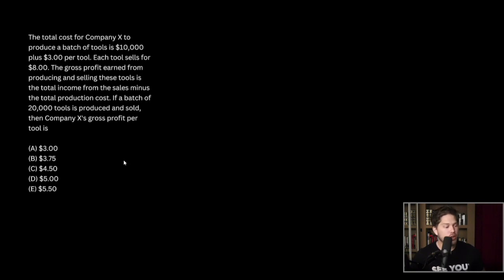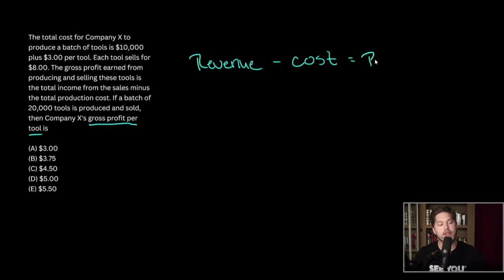But for this question, we are looking for the gross profit per tool. Okay, so to find the gross profit per tool, of course, we need to know what our revenue is. And we're going to then subtract our cost in order to tell us our profit. So revenue minus cost is profit. And we want our profit per tool. So then we're going to take our profit, and we're going to divide it by 20,000 because we have 20,000 tools, okay?